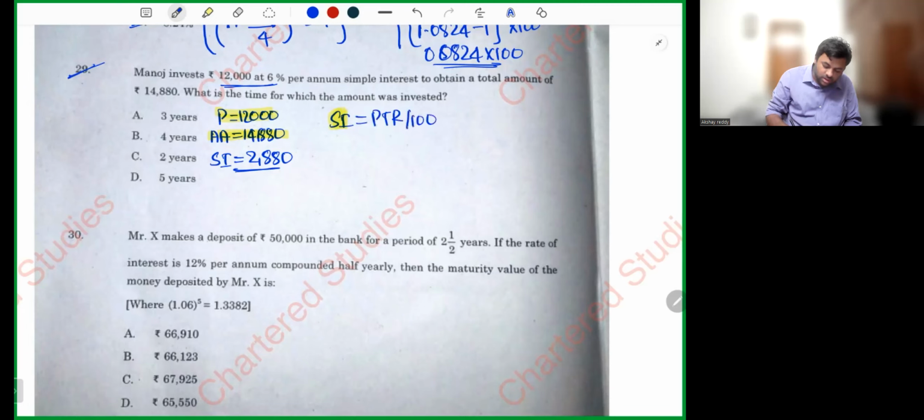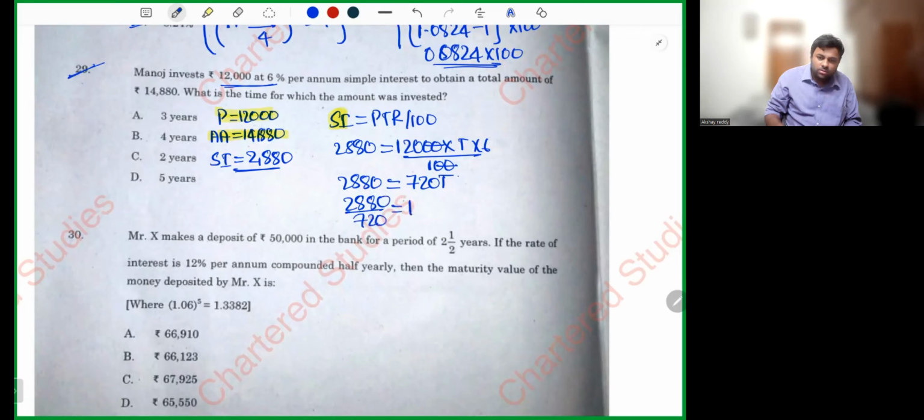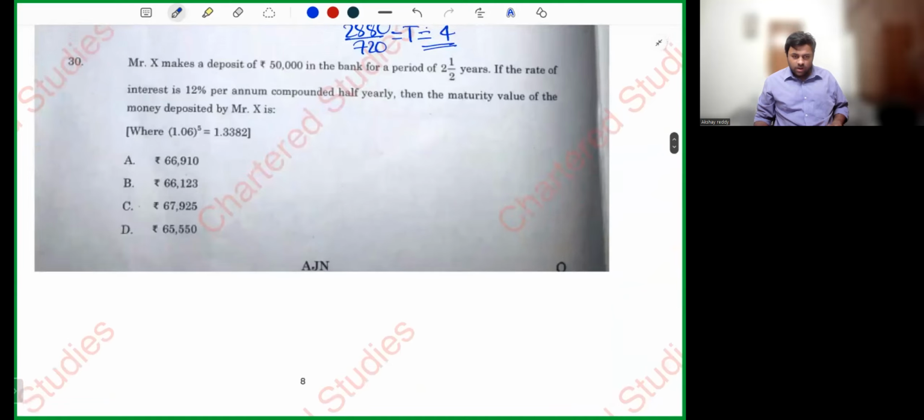So 2880 is equal to 12,000, time period is missing, rate is 6. Cancel the zeros. 2880 is equal to 120 into 6, which is 720. So 2880 divided by 720 is equal to T. So T is equal to 4 years. Simple, sir. Yes, sir. Simple question. Let's proceed to the next one.